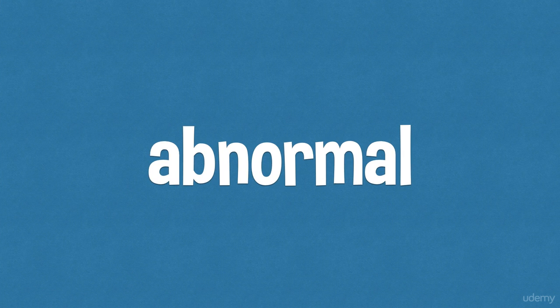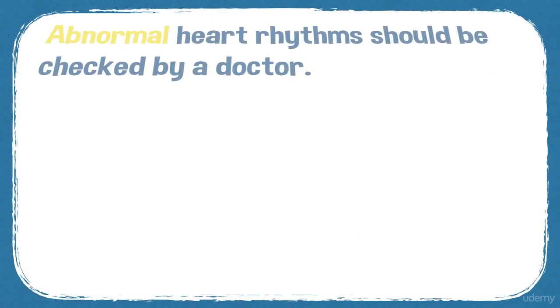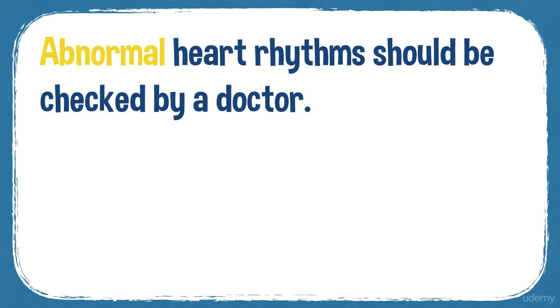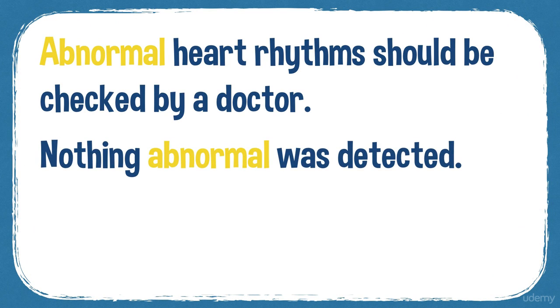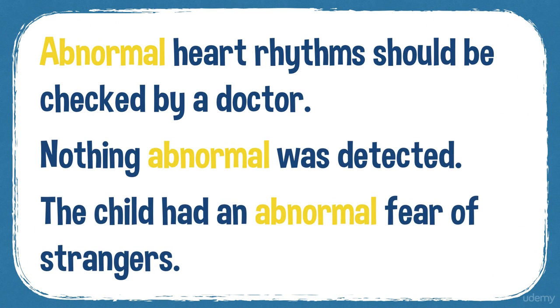Abnormal. Someone or something that is abnormal is unusual, especially in a way that is worrying for other people. Basically, abnormal means not normal, but in a kind of slightly worrying way. So abnormal heart rhythms should be checked by a doctor. It's not normal and it's worrying as well. Nothing abnormal was detected. The child had an abnormal fear of strangers.